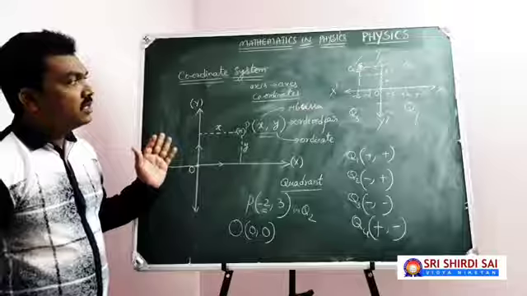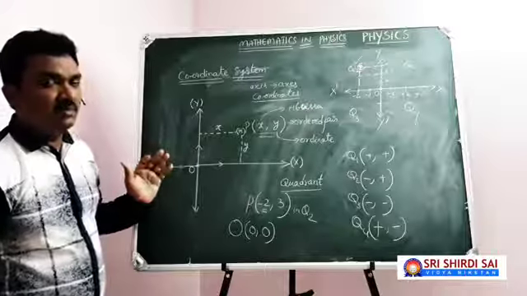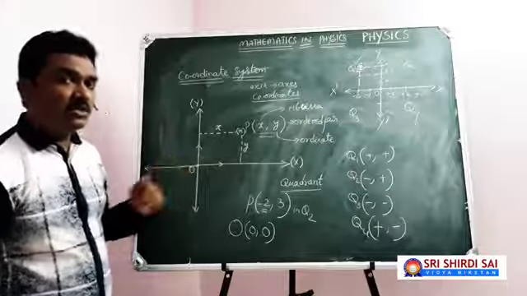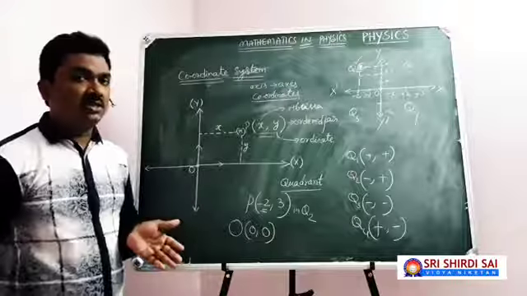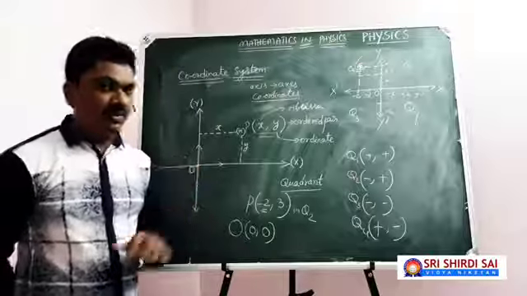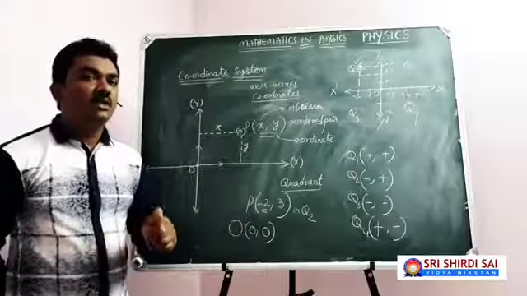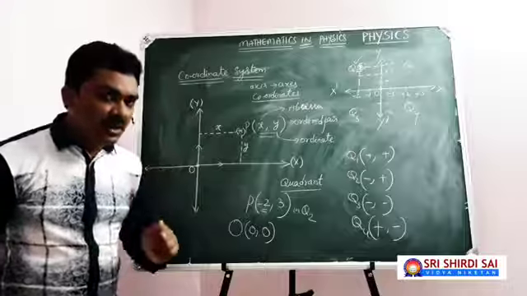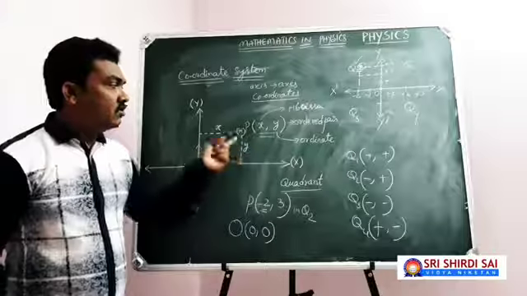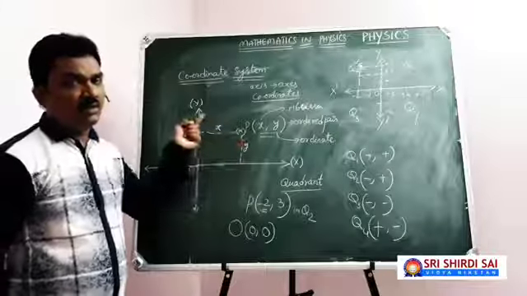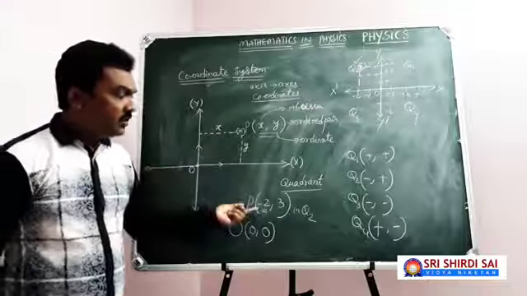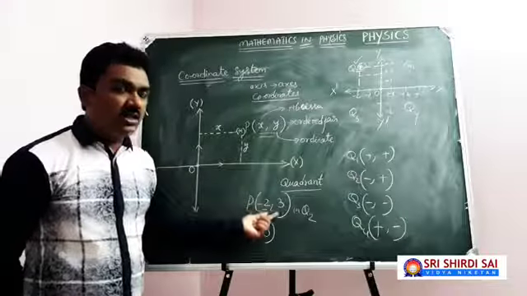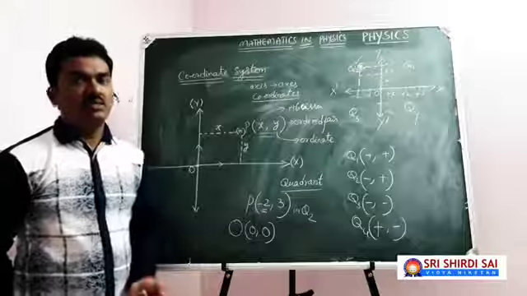Apart from this, this coordinate system will help us to go for a diagrammatic representation of any mathematical equation. Of course, the mathematical equation should be in two variables, one is x, another one is y, because usually in an ordered pair, there will be an x coordinate and a y coordinate.